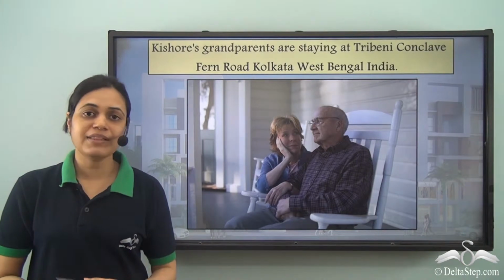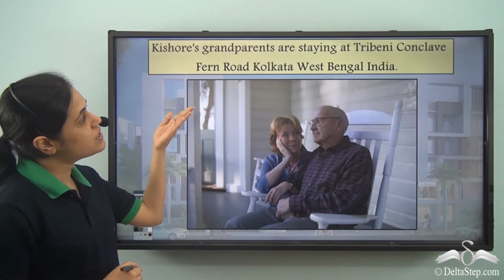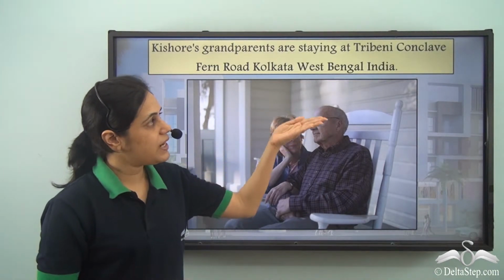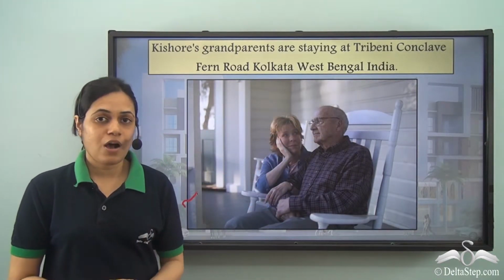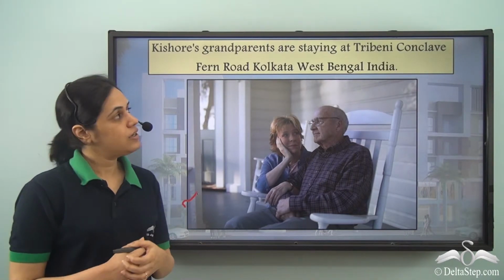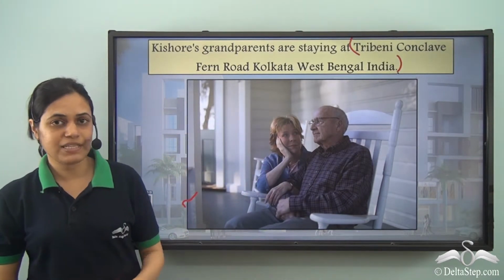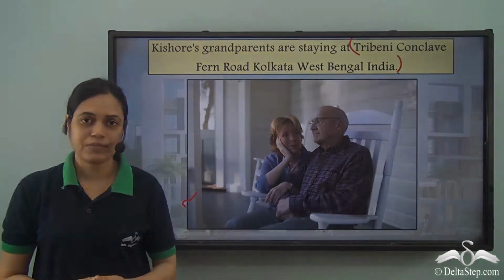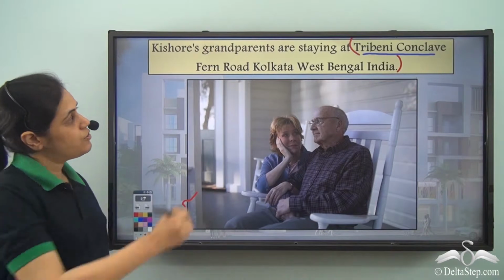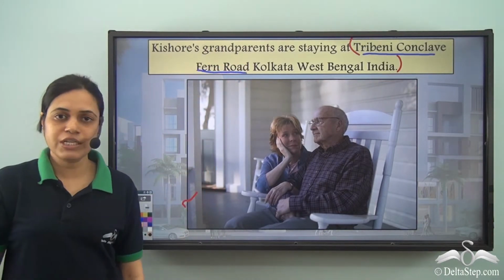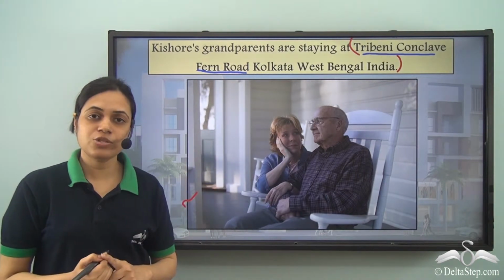Now, can you put commas at the correct places? The sentence is, Kishore's grandparents are staying at Tribeni Conclave, Fern Road, Kolkata, West Bengal, India. Now, how do we separate these? Obviously, this is not the name of a single place where Kishore's grandparents are staying. Over here, Tribeni Conclave is the name of the apartment. Fern Road is the name of the street or the road where this apartment is located. So I need to separate these two names.